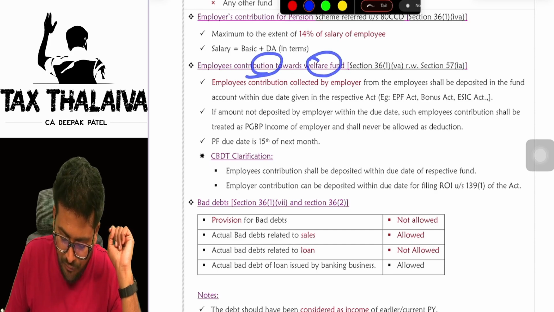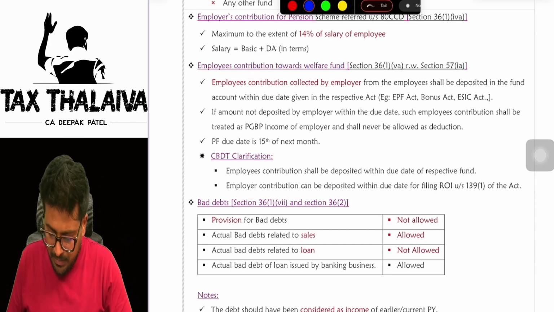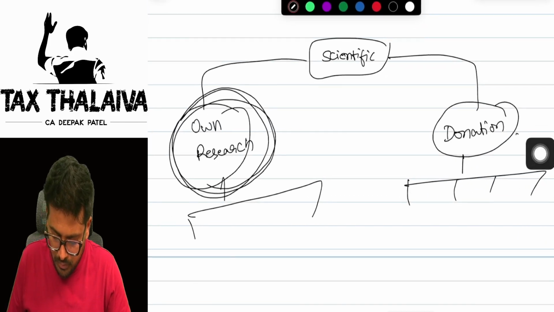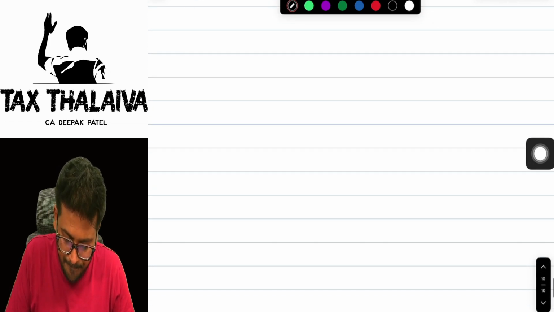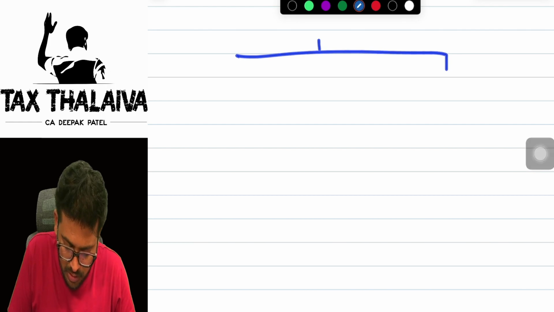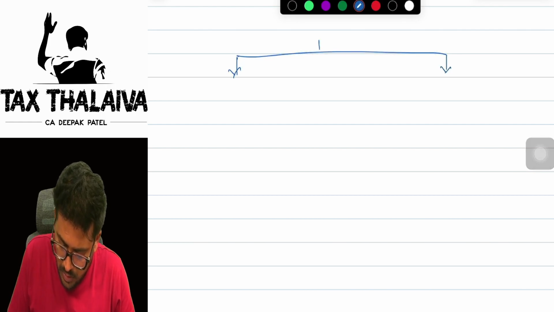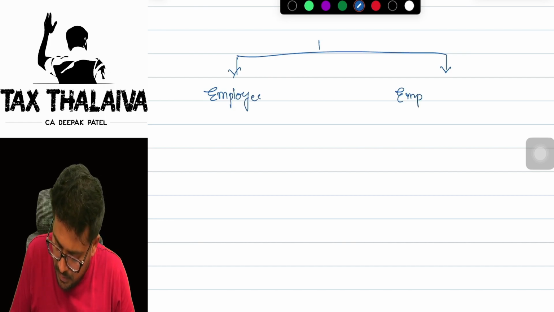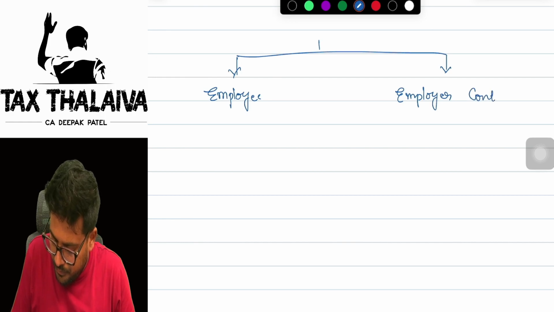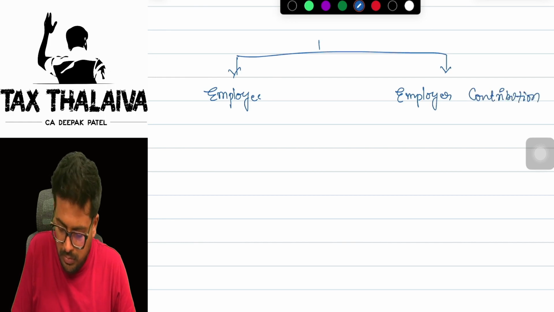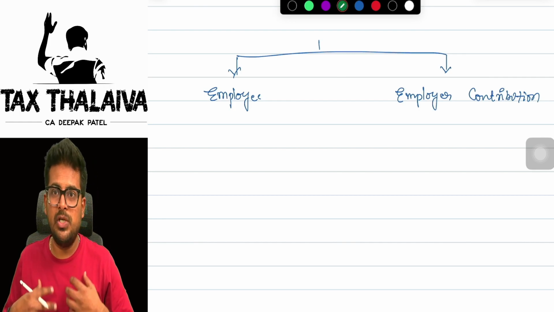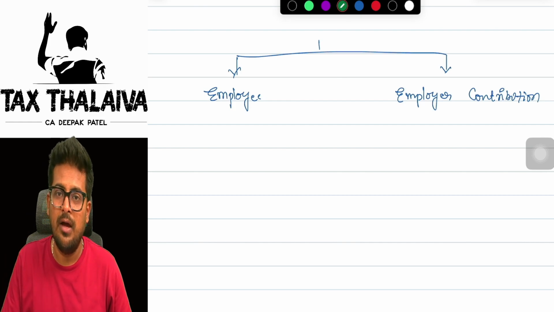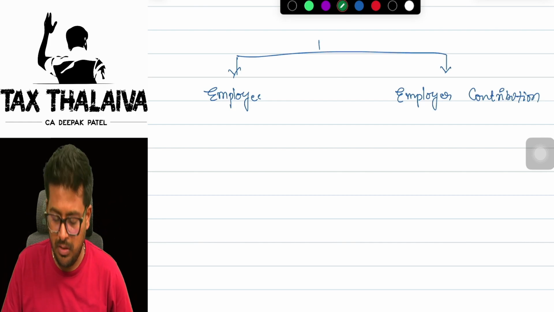Employees' contribution towards welfare funds. Now see, one concept I want to explain to you, boss. Beautifully, I'll explain. Just give me 2 seconds. Okay. See, in contribution, there are two kinds of contribution: one, employee contribution, the other, employer contribution. The employee from his own salary will have to contribute. The employer from his own profits has to contribute to the funds, recognized provident fund or whatever.